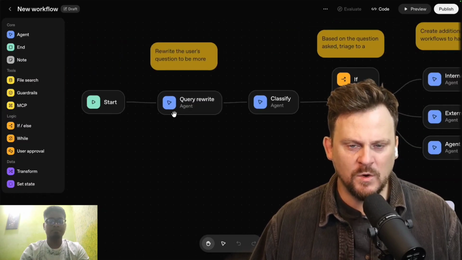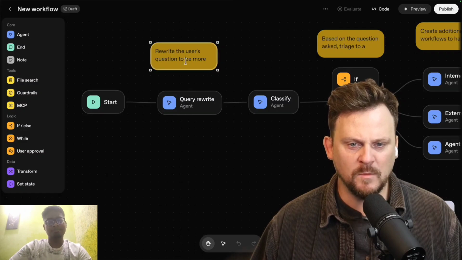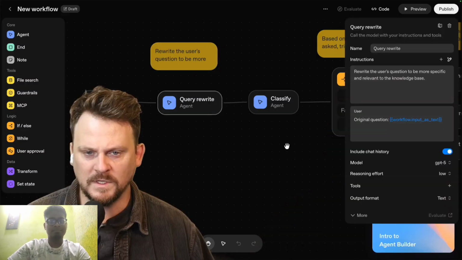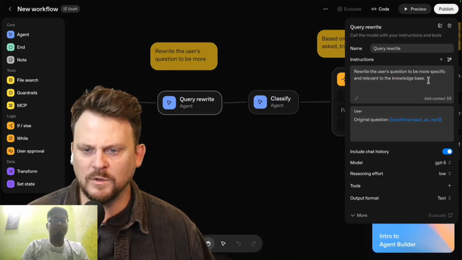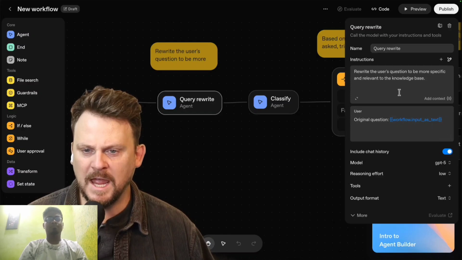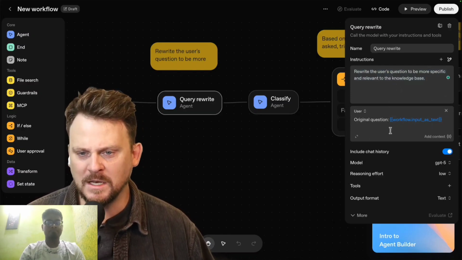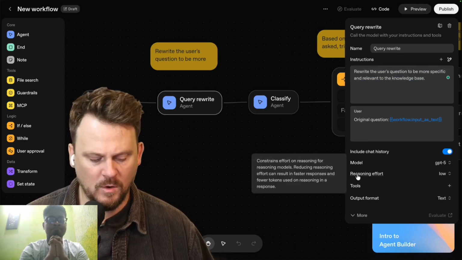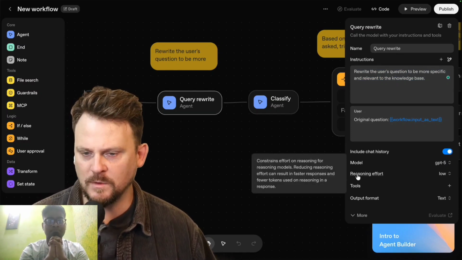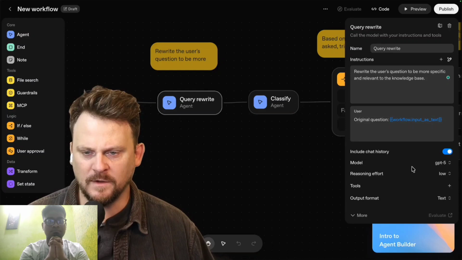Hopefully that will make things a bit easier. First is query rewrite. Rewrite the user's question to be more specific and relevant to the knowledge base. Okay, let's try that. Again, I don't really know what I'm doing here, so the only thing we can do is try stuff.